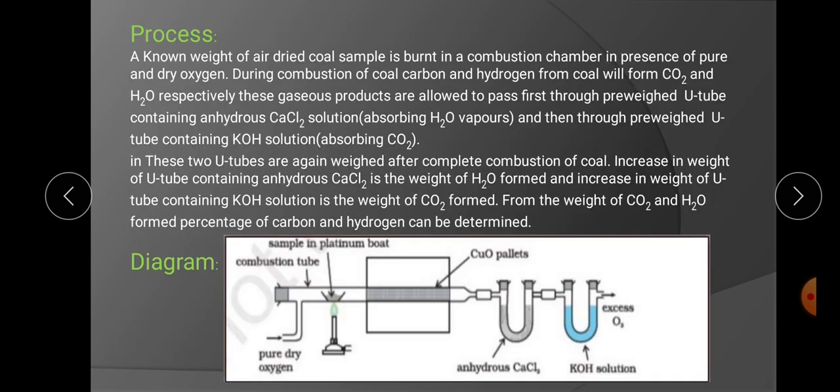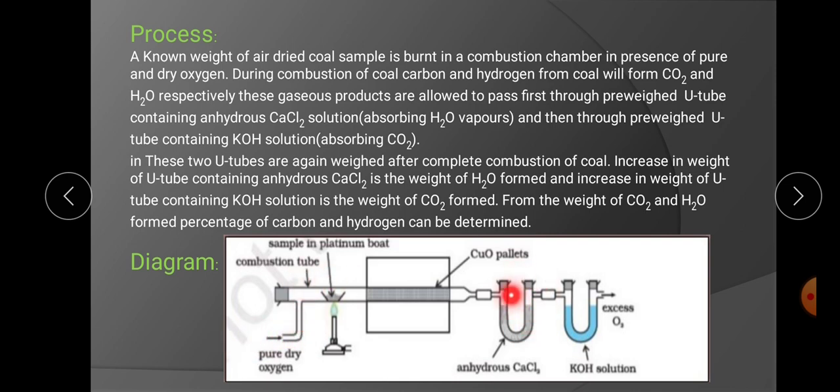The process involved is mentioned here. This method requires a combustion apparatus. The combustion apparatus diagram is shown here. It consists of a combustion chamber, a combustion tube, and a platinum boat for holding the coal sample. There is a burner to burn the coal sample, and there is an entry for pure and dry oxygen.